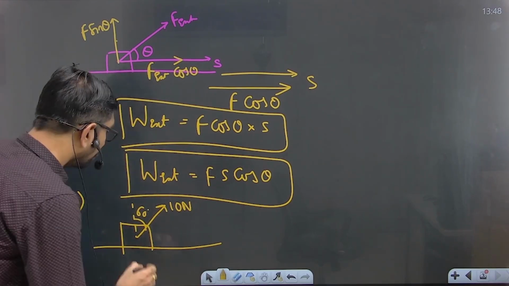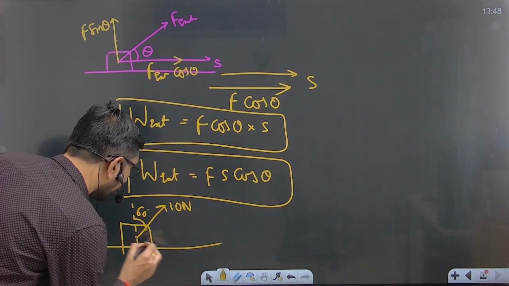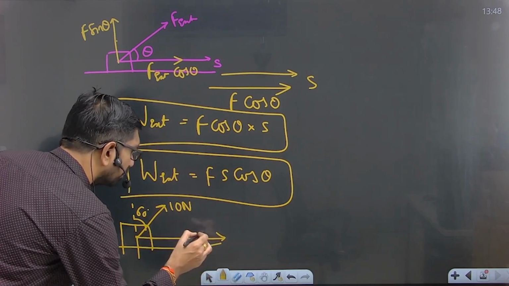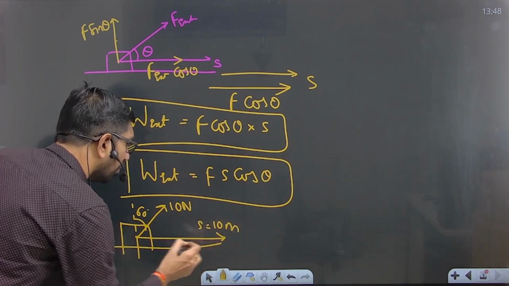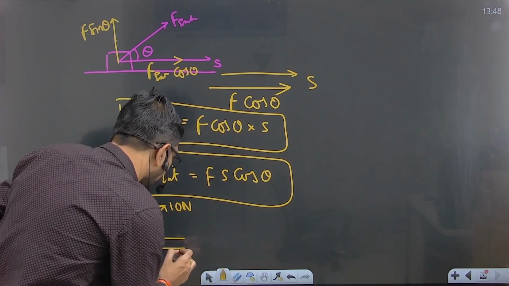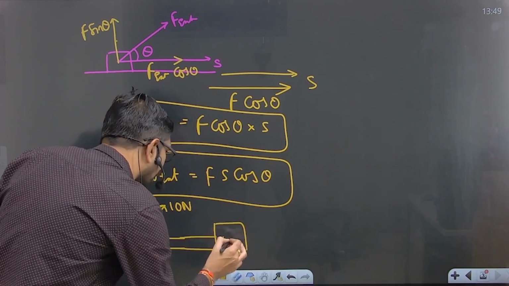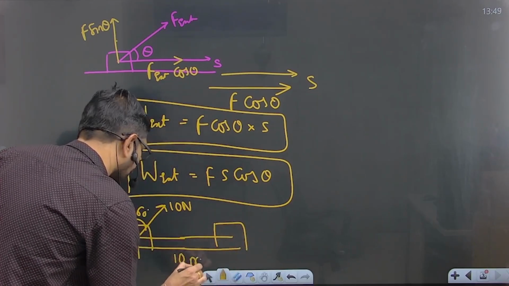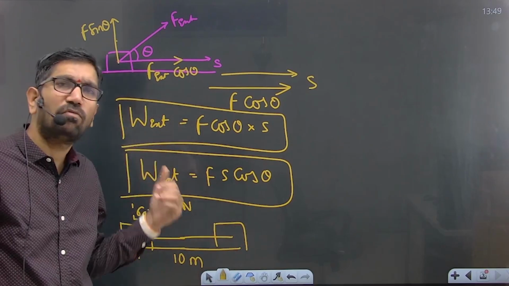The block has been moved a distance of 10 meters in a forward direction, and you have to calculate the work done here.